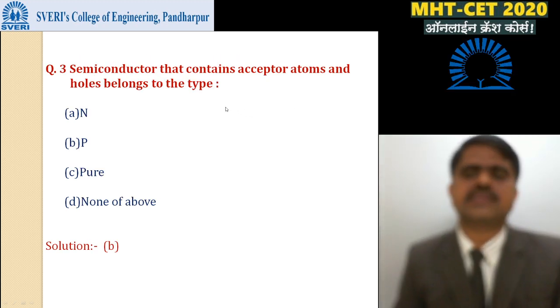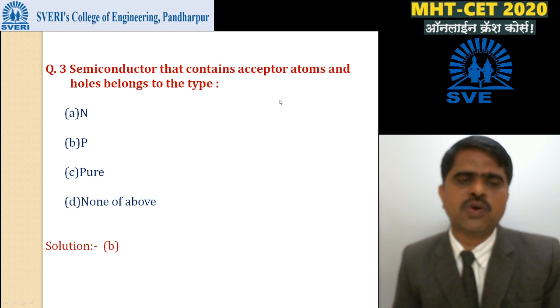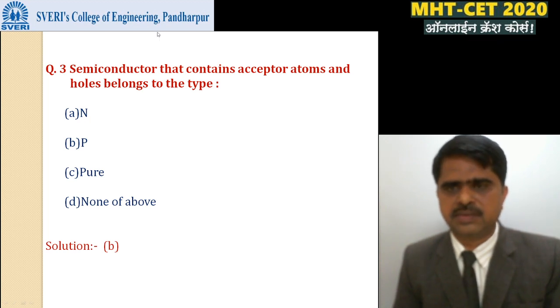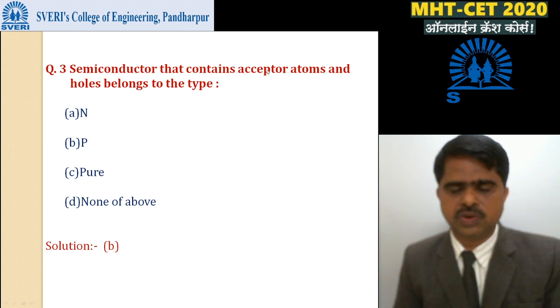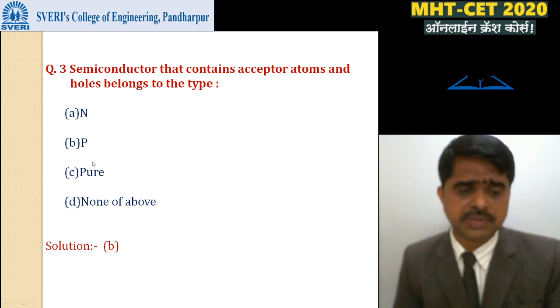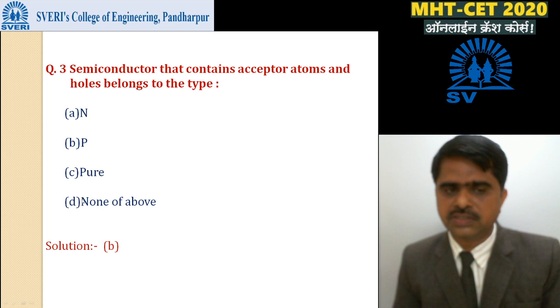Next is: a semiconductor that contains acceptor atoms and holes belongs to the type. Acceptor atoms means third group elements, and holes are the majority charge carriers. Option A is N type, option B is P type, option C is pure semiconductor or intrinsic type of semiconductor, and option D is none of these.